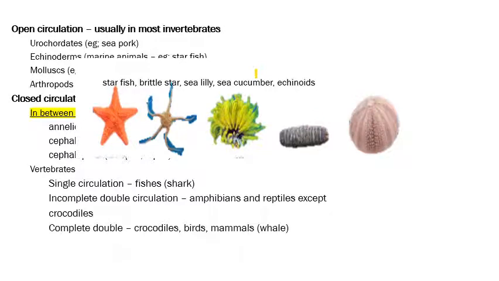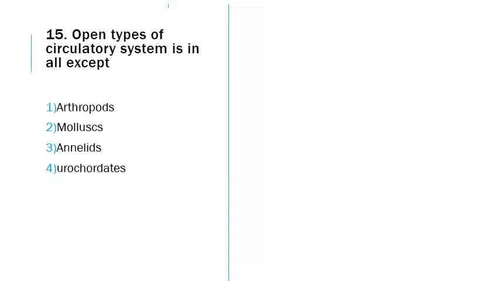Echinodermata has the open circulation. In the previous slide, we have to also concentrate that Urochordate comes under open circulation, but cephalochordates will come under the closed circulation. That will be a confusing area.